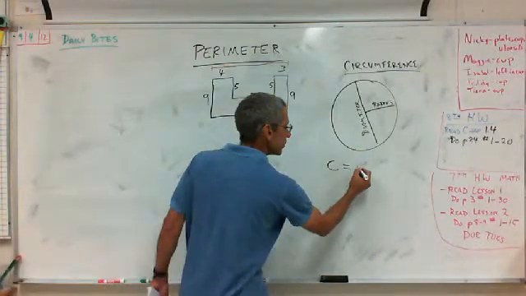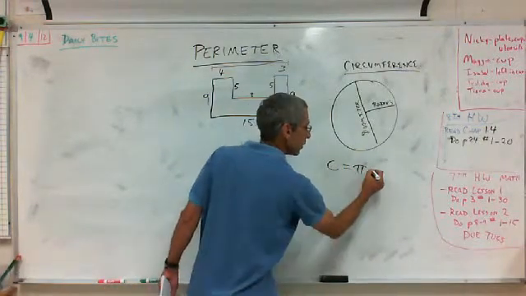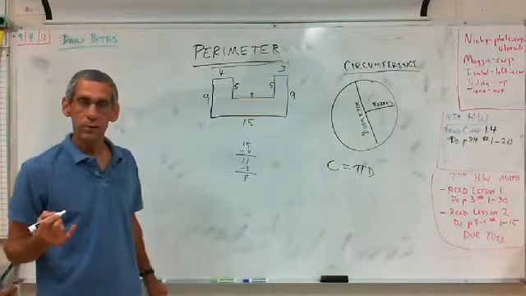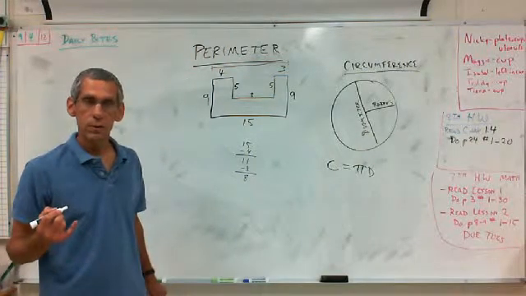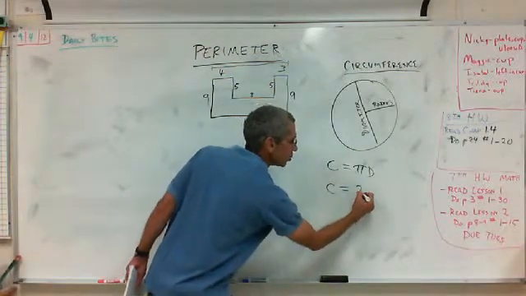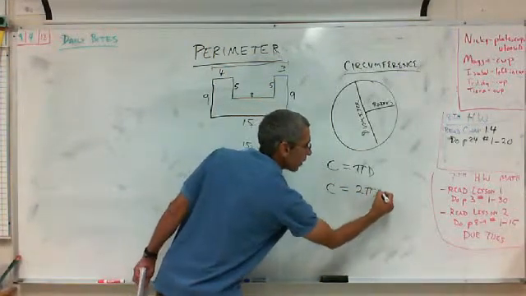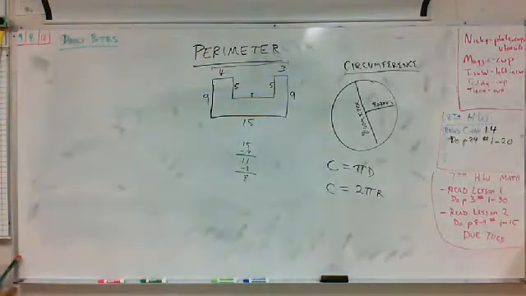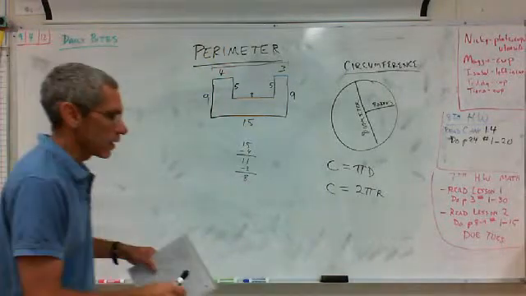Pi times the diameter. And then Kareem, is there another way to write it in relation to the radius? Radius times 2, pi. Exactly. So you could also say circumference is 2 pi r. Exactly.